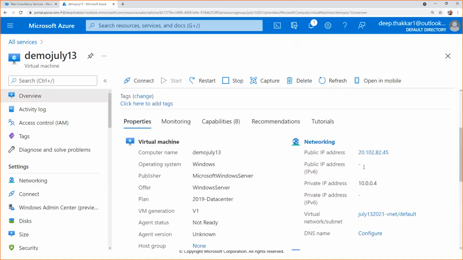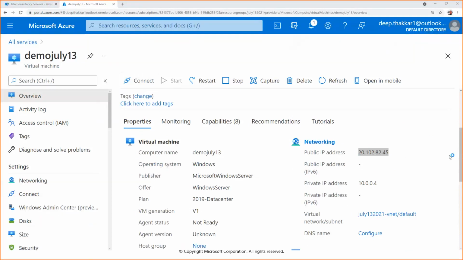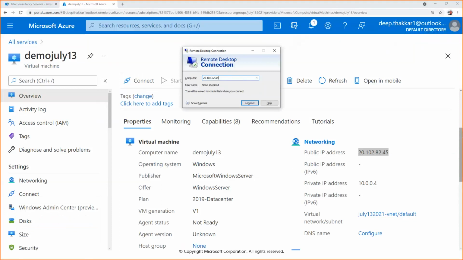Now you can connect to the virtual machine which we created via two options. Either you can click on connect and one RDP file will be downloaded, and you just click and log in. Otherwise, you just copy this IP address, open MSTSC, and provide the IP address.